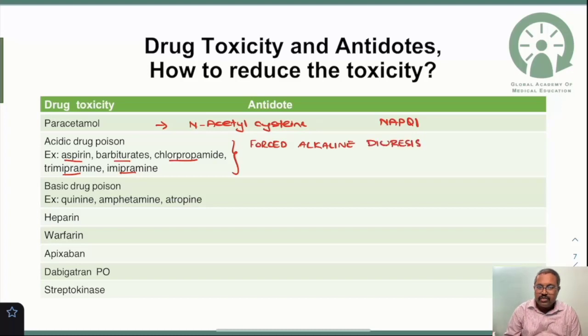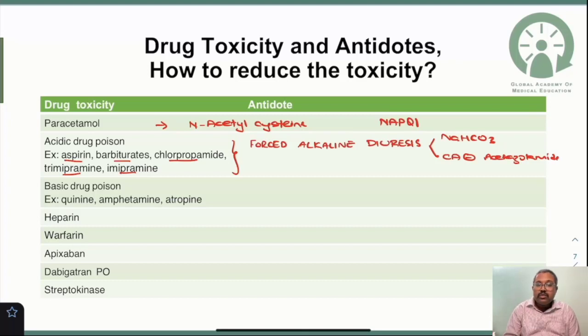So how can we do the forced alkaline diuresis? By administration of sodium bicarbonate, or you can go with the carbonic anhydrase inhibitors like acetazolamide.